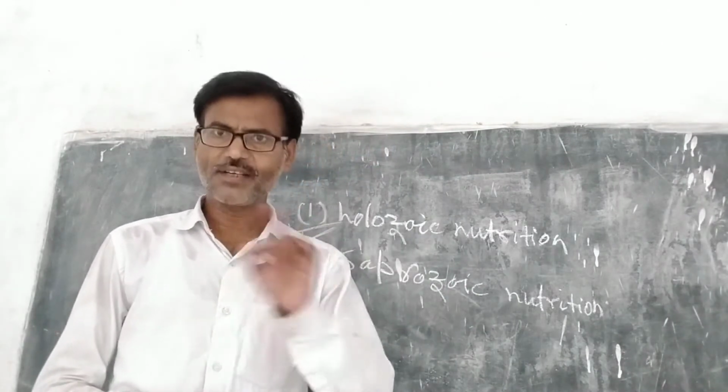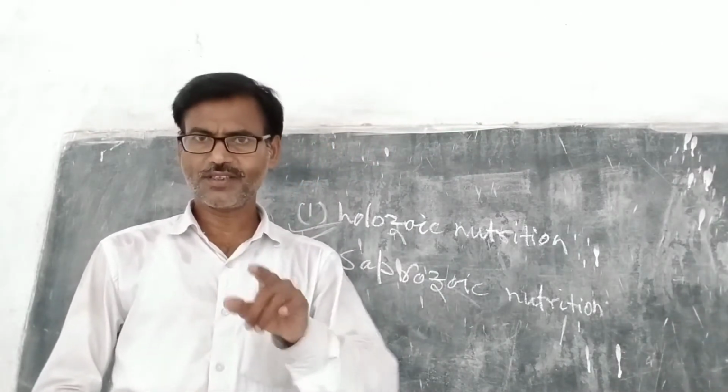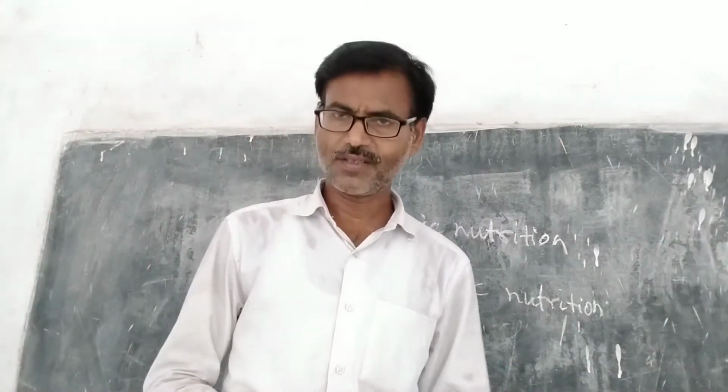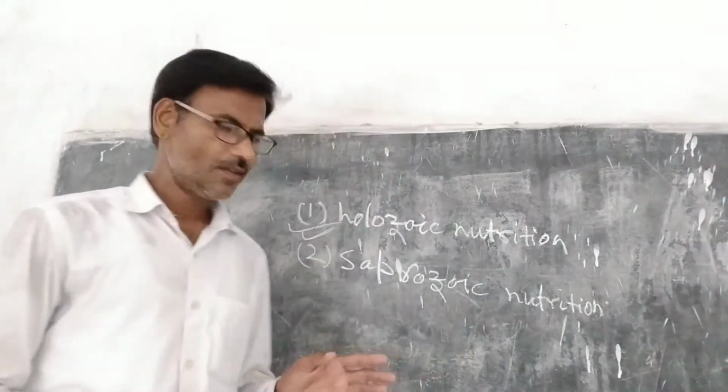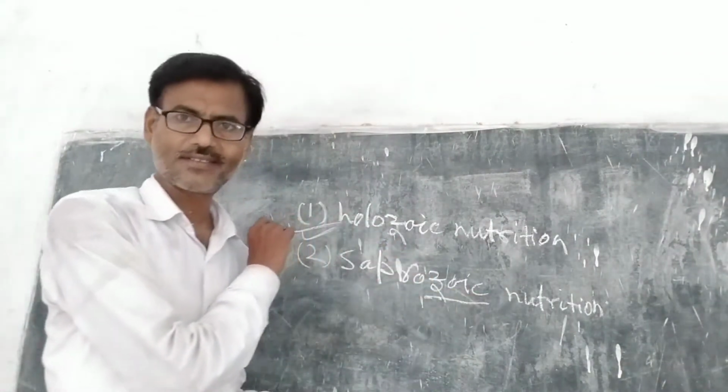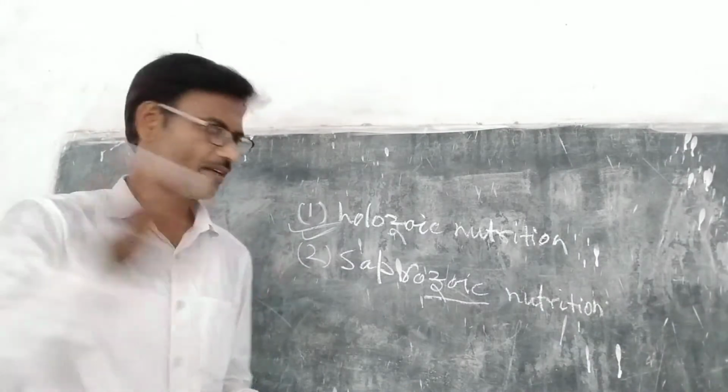It is similar to saprophytic nutrition in plants. Well, the term phyto is related to plants and zoan means animal. Right? The term phytic is replaced by zoic. They are saprophytic, and here saprozoic.